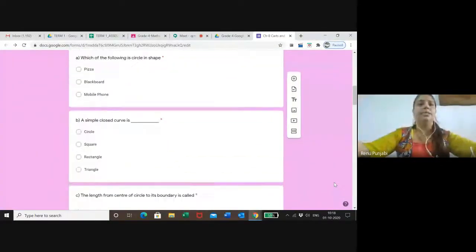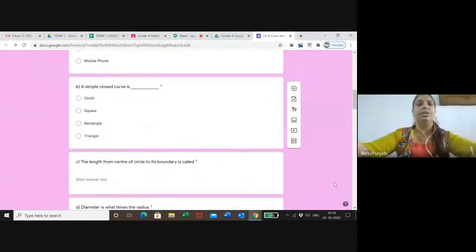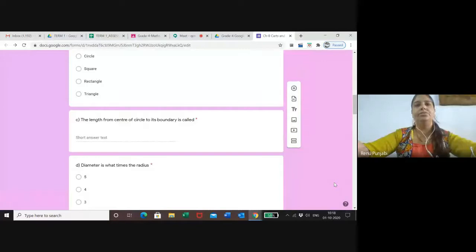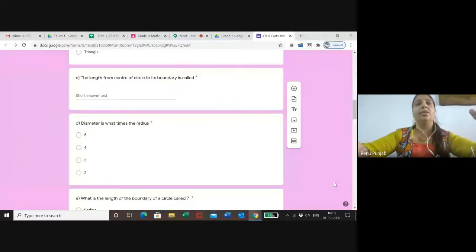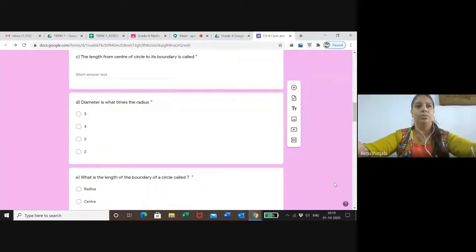A, B, C. In question C, the length from the center of a circle to its boundary is called what? You have to write it. Ma'am, I have no doubt in D. Diameter is what times the radius? I will not tell the answer. Diameter is what times the radius? 5, 4, 3 or 2?